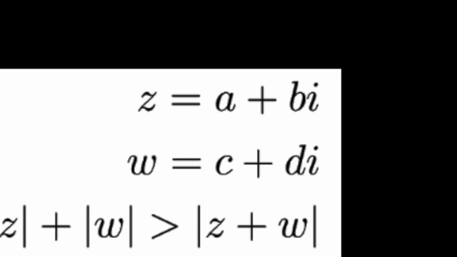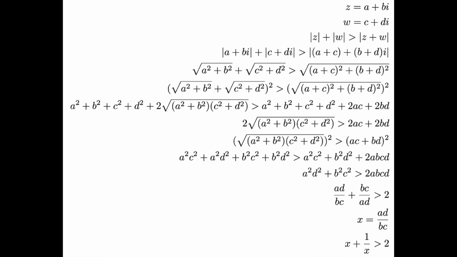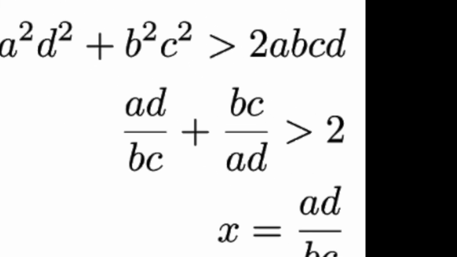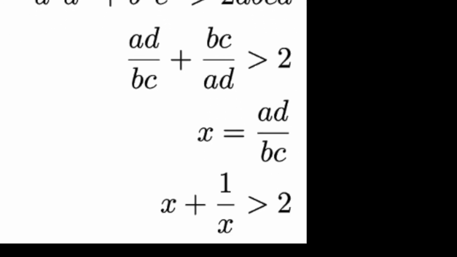And what we can do is expand it and plug in our definition for norm, then we can simplify it. Okay, so what's important is that we get to this part: AD over BC plus BC over AD is greater than 2. If we plug in x is equal to AD over BC as a substitution, we get that x plus 1 over x is greater than 2.